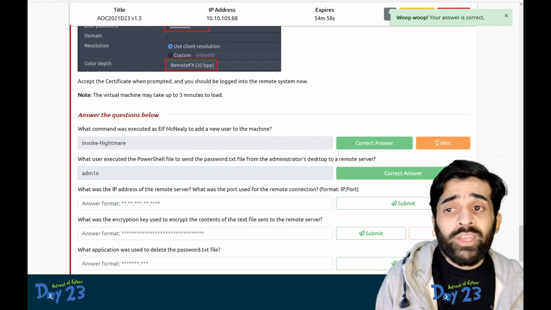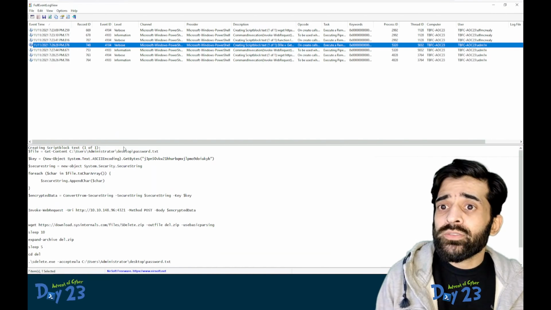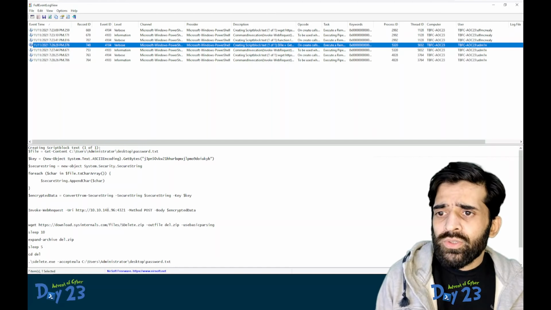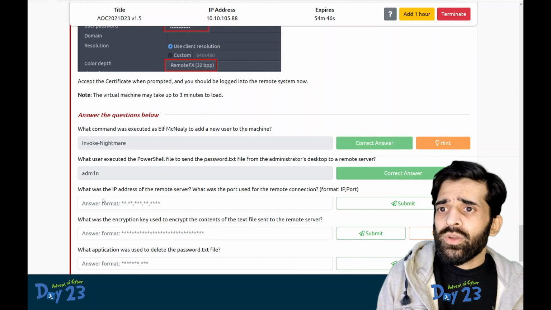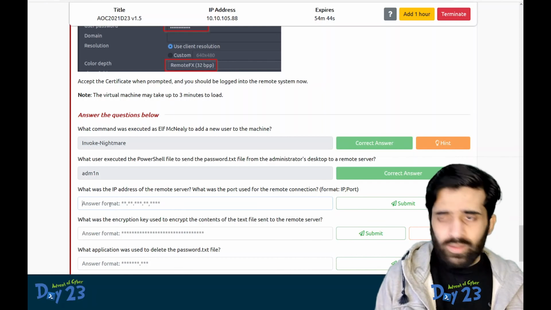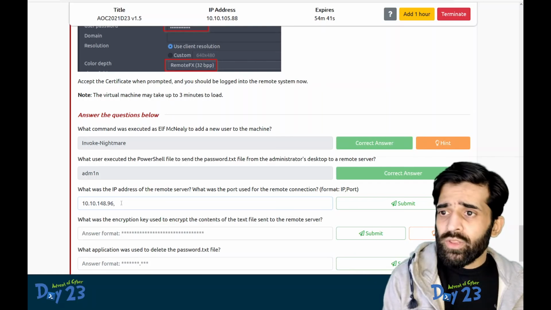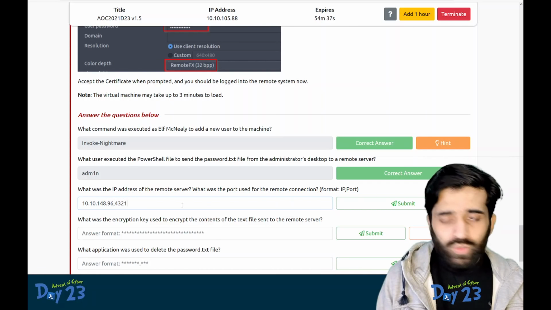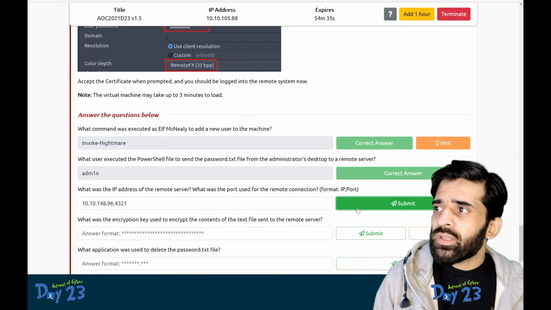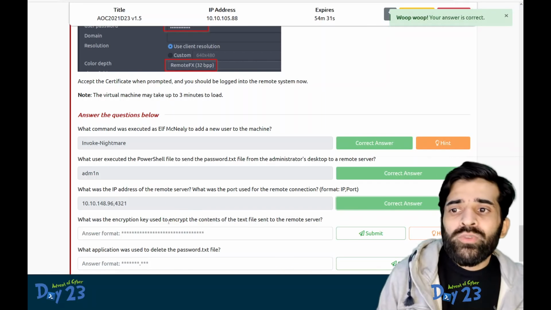Can you tell what is the IP address of the remote server? Yes, of course, we have found that as well. So this is the IP address and this is the port number. If we paste the result with a comma, this is the format that we are going to use, 4321, and let's submit this. Good.